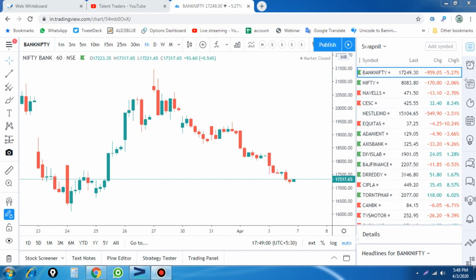Here you can see the candlestick pattern which is formed. That candlestick is simply called the shooting star. Here this particular candle is a shooting star.